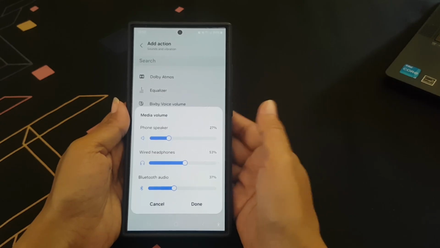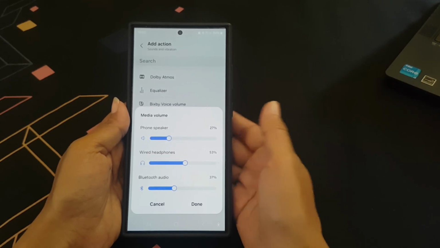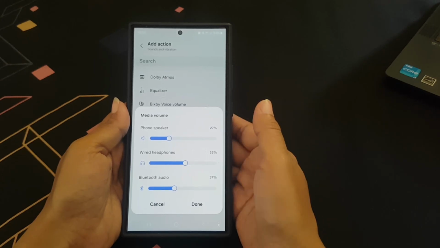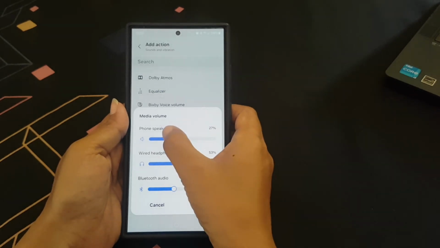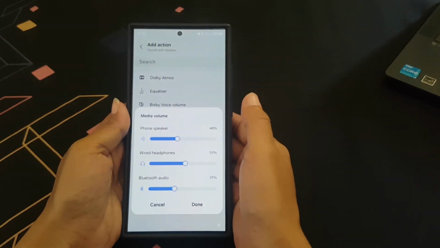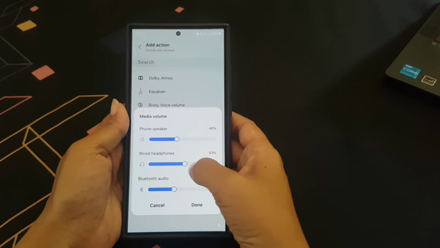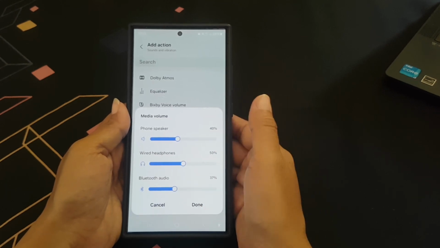Here you can set the media volume level when it's played with the phone speaker, wired headphone, and Bluetooth audio. As the example, we will set the phone speaker to 40%, wired headphone to 50%, and Bluetooth audio to 35%.